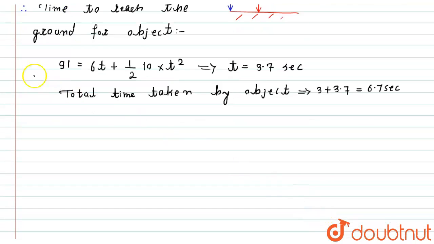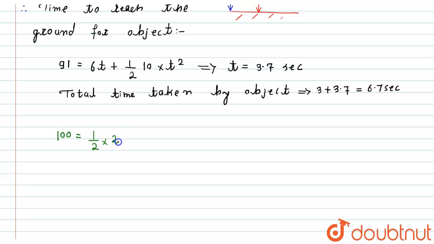Now similarly we will find the time taken by the lift to reach the ground. For the lift, the total distance is 100 meter. The initial speed of the lift is 0, so the term ut will be 0. What remains is 1/2 at square.